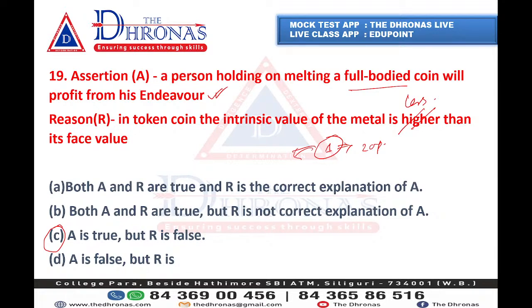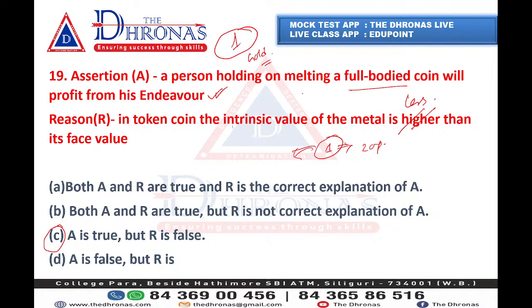What is token coin and what is full-bodied coin? Full-bodied coin means the previous historical coins, the gold coin. If in a gold coin it was written 1, and you as a customer got such a coin today, you would melt it, because the value of the gold is much higher.